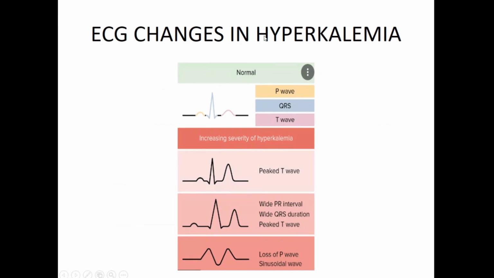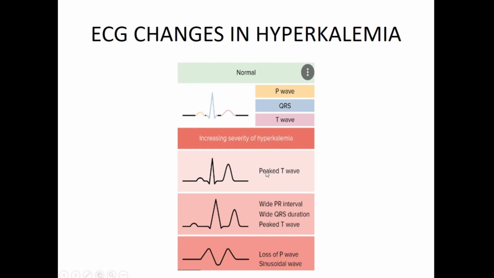So we have ECG changes happening in hyperkalemia. So you see this. What happens is, this is your normal P wave. This is your P wave, yellow. Then you have your QRS. All of you know about this. And then you have your T wave. Okay. So this is your normal ECG. As I said, in hypokalemia, after this T wave, you get a sharp wave like this, which is a U wave. Okay.